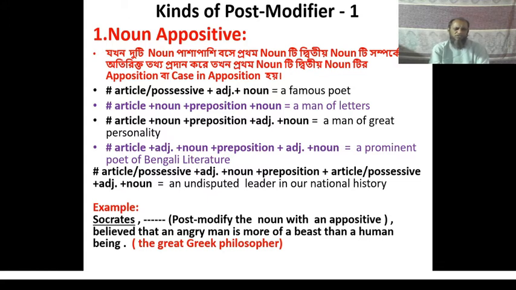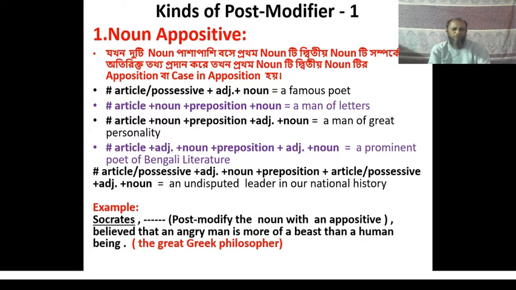The last one consists of article or possessive, an adjective undisputed, noun leader, preposition in, article or possessive, adjective national, and last noun history, that is an undisputed leader in our national history. These five structures can be used to write a noun appositive. You can choose one of them.